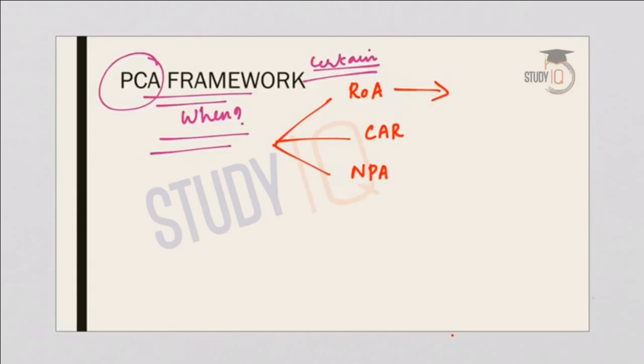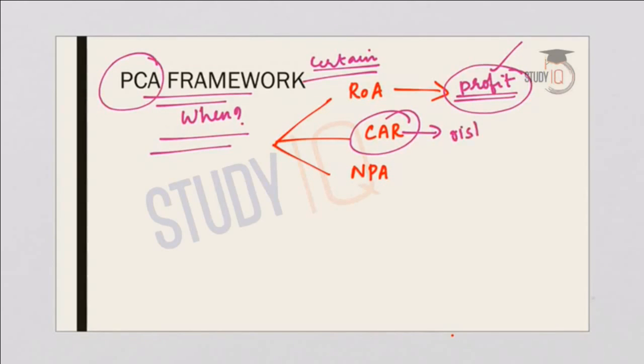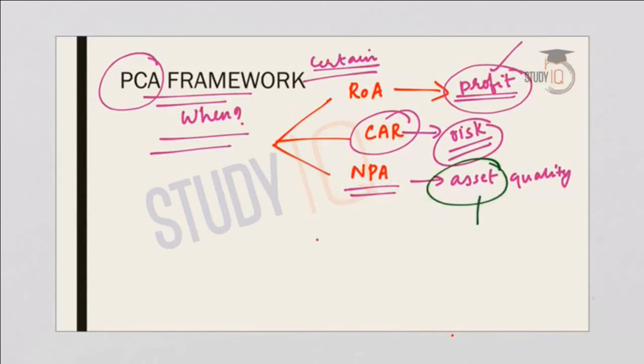The return on assets is based on the profitability of the bank. That means how much return the bank is able to make on the assets invested. So it directly reflects the profitability of the bank. The second one is CAR or the capital adequacy ratio. So it reflects the ability of the bank to face any kind of risk. And the third one is NPA or non-performing asset, which reflects on the asset quality of the bank. If NPA is high, it means there is lack of quality for the assets of the bank, and for a bank the assets are mainly the loans issued by the banks.